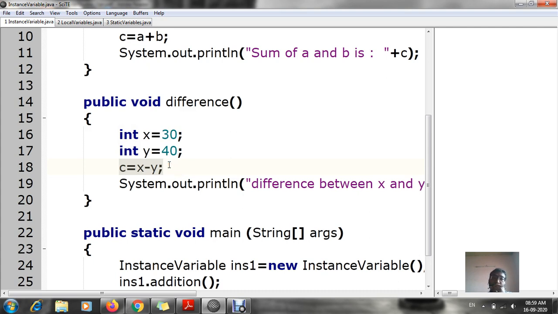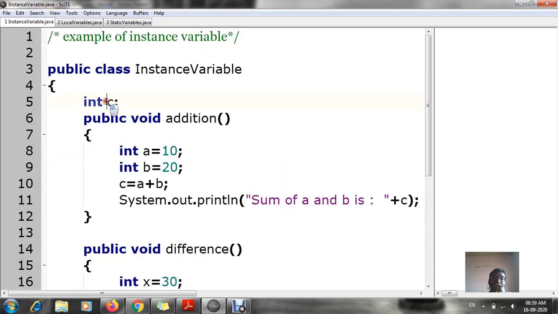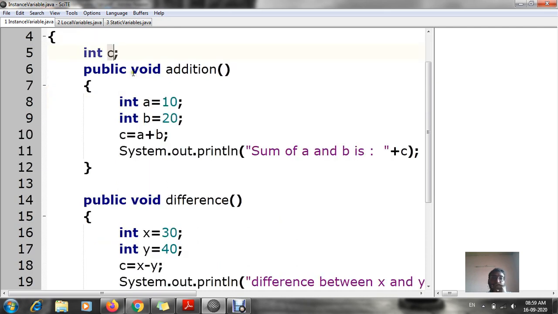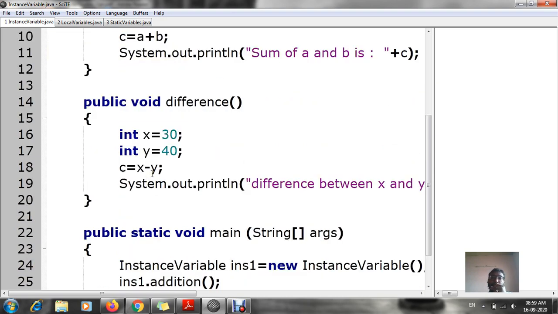Why are we using c? The reason is that c has already been declared earlier. So as I told you, the value of c, the integer c, can be used in each and every block. Why? Because it is common. So c is equal to x minus y.